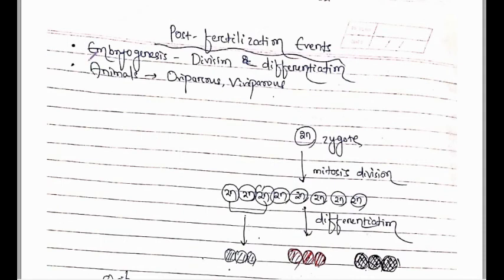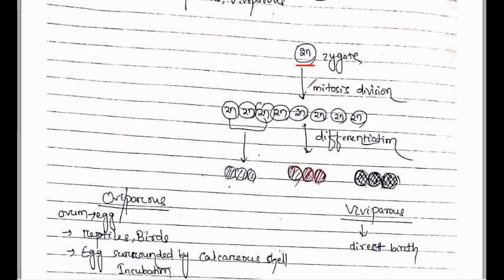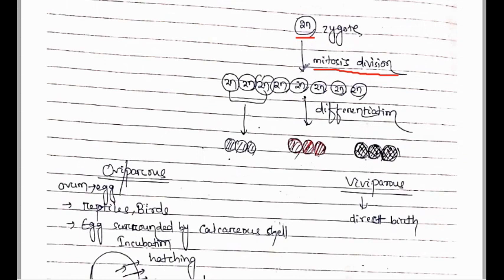Then here we were discussing embryogenesis, where the zygote undergoes division and differentiation to form the embryo. So here is the zygote, then it undergoes division. Which type of division? That is mitotic division. Then it forms the diploid individual. So in division, always the duplication of this organism or of these cells takes place.